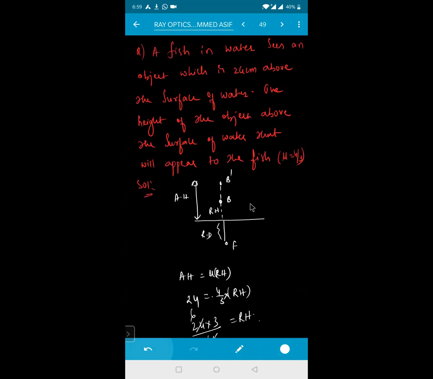What was asked to find, the same thing was asked. A fish in the water sees an object which is 24 centimeters above the surface of water. For the fish it appears to be far, isn't it? So it is actually seeing the apparent height. The height of the object above the surface of water is being asked, meaning the real height is being asked. Correct. Okay, let's see the next one.